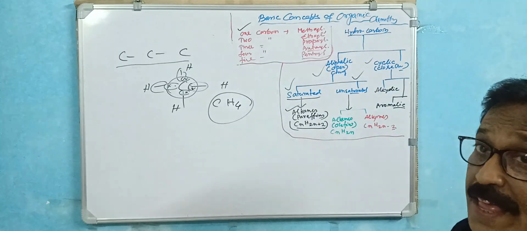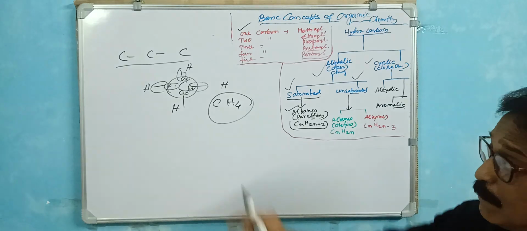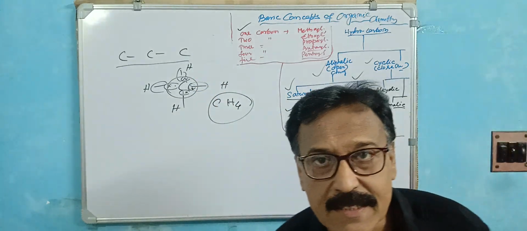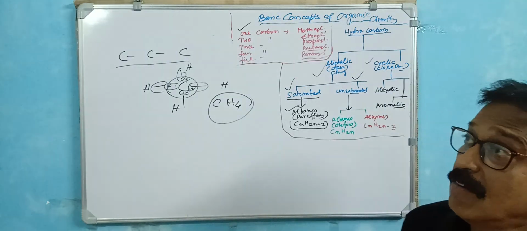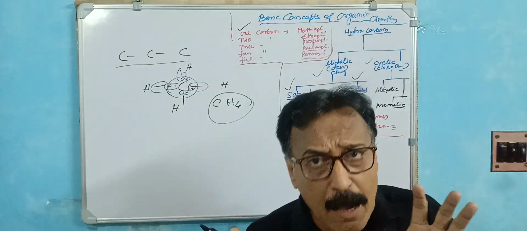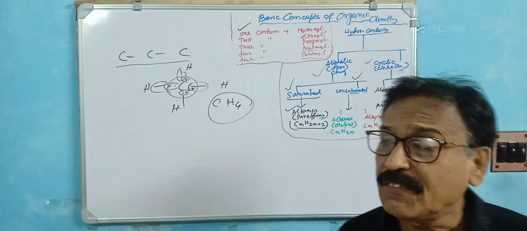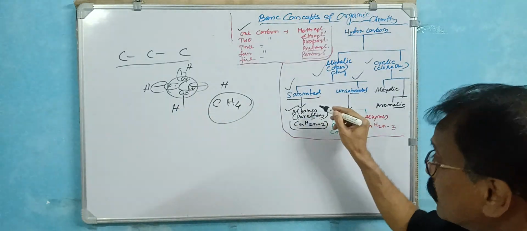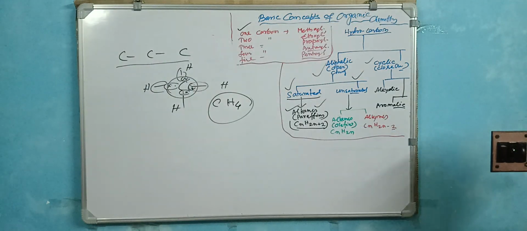This is open chain, and it is saturated because they are stable, fixed, stable. That is called saturated hydrocarbon. What do you mean by saturated? In the case of a saturated atmosphere, saturated water vapor, saturated means complete. They are not breaking further. If there is no other incident, it is stable. Saturated means stable. So this is actually called the alkane. Alkane, or the other name is the paraffin.